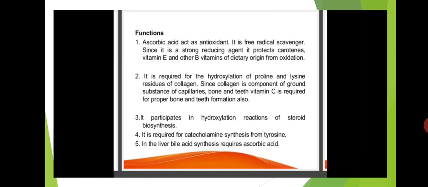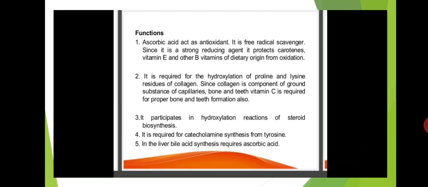It is required for the hydroxylation of proline and lysine residues of collagen. Proline and lysine are amino acids. Since collagen is a component of ground substance of capillaries, bone and teeth, vitamin C is required for proper bone and teeth formation.